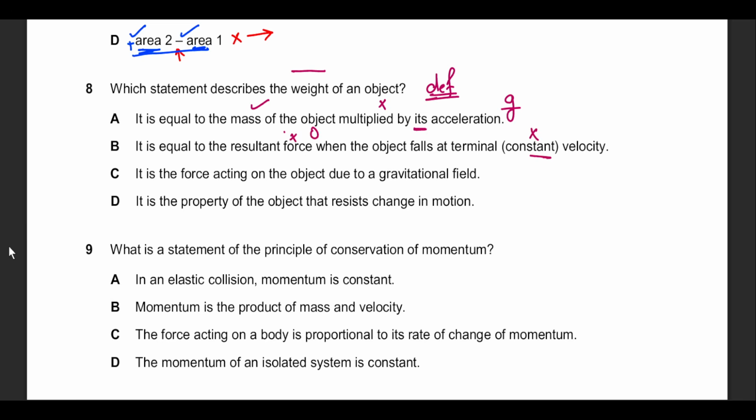It was 0, because at terminal velocity the resultant force is 0. And the weight is not 0. It's always acting at all times. C, the force acting on the object due to gravitational field. This seems like a good answer. The other option is a property of mass, the resistance to change, and the technical word for this is inertia. That's not the definition for weight. So for weight, the best answer will be option C. The reason we rejected the other is not because it's acceleration, it's gravitational field acceleration.